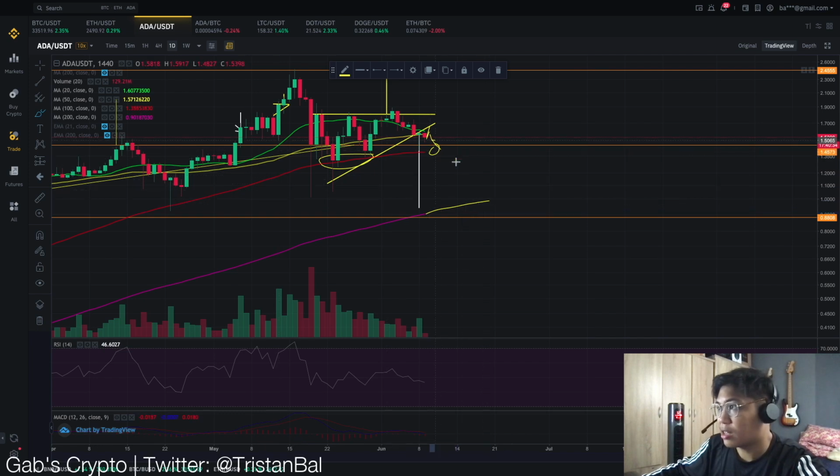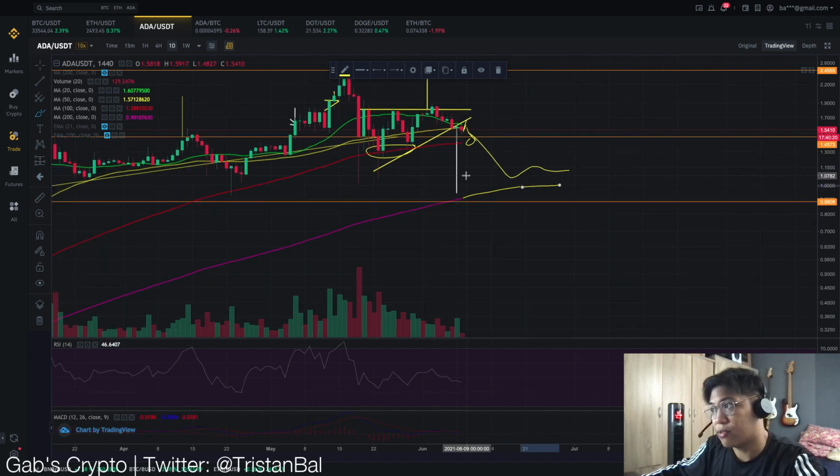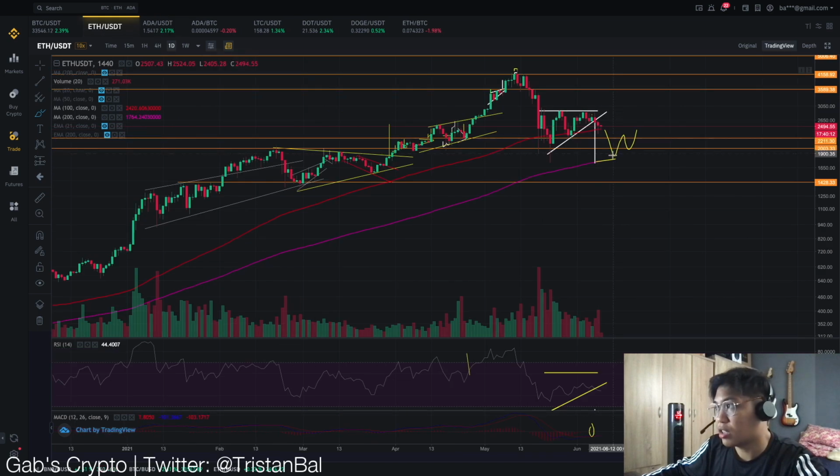And if we had that downward movement, we can see a projected move at around this area, and that's around the $1 US area. And that's a very strong support for Cardano. And if you have the chance to buy into Cardano, this is a good area that you should be setting out for. So, same goes with Ethereum, the 200-day moving average is our indicator to watch out for.